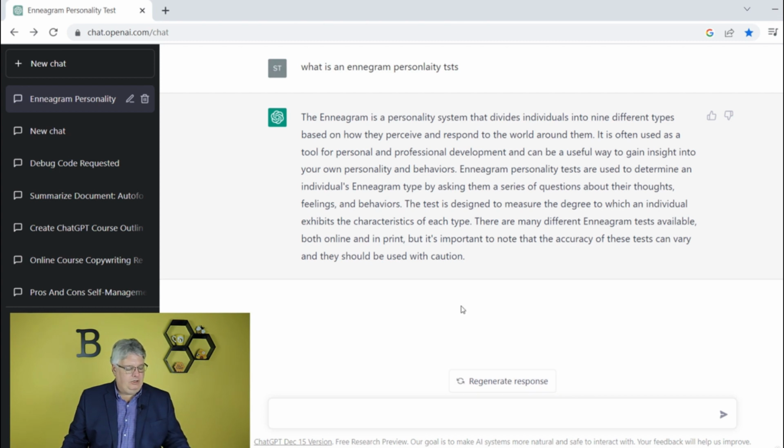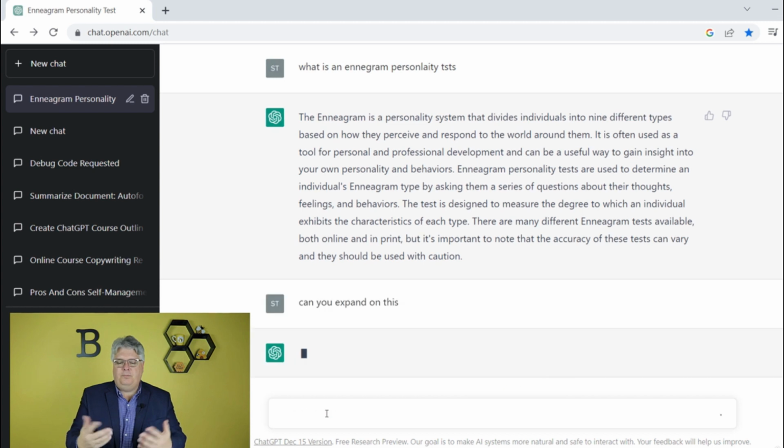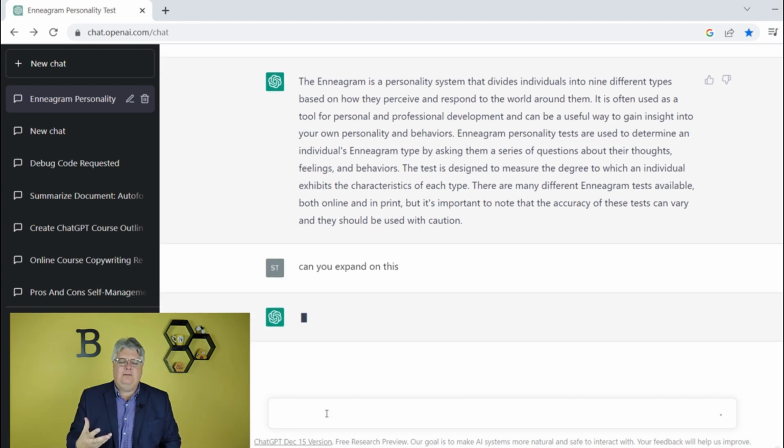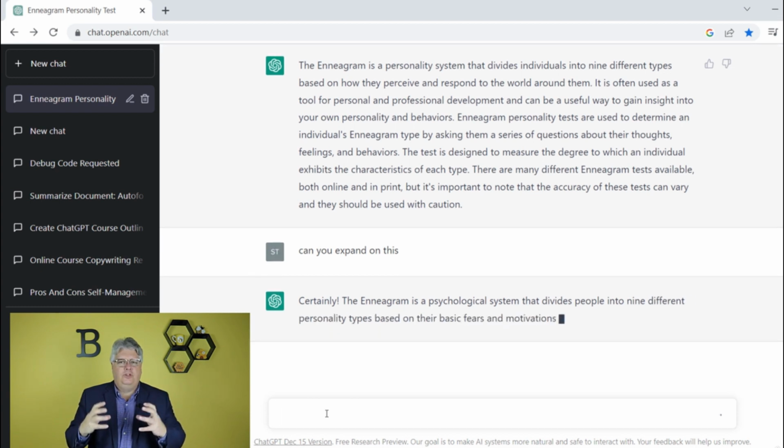But maybe what I want to do is, maybe I just need even more information. So I could just simply say, if you want to be polite, I'm polite, right? So can you expand on this? Well, what's this? Well, it's basically expanding what they did. So that's tip number 2, if you get something that seems too short or doesn't